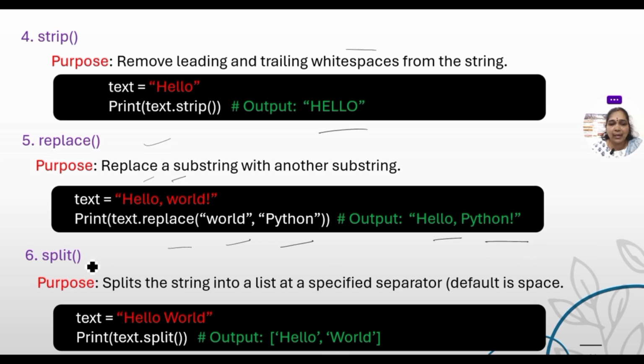Now, splitting the strings. Actually, here hello world is the complete string. So here we can split the string by specifying a character, that is, a separator. By default, it will take the space. So what is the string here? Hello world. There is a space. So we split it into one part, hello, and the next one, world. Like this, we can split the strings also. By default, it will take the space. If you specifically want to make something the separator, you can use the separator also.